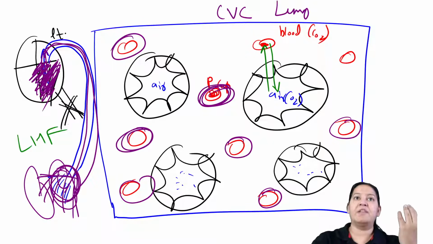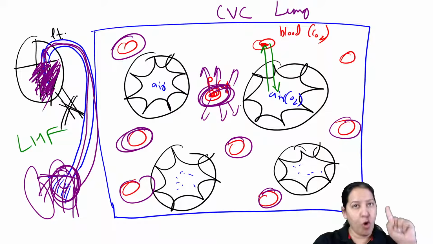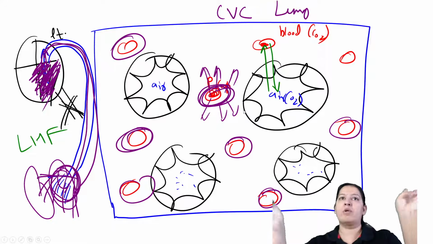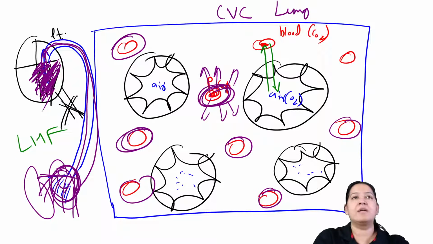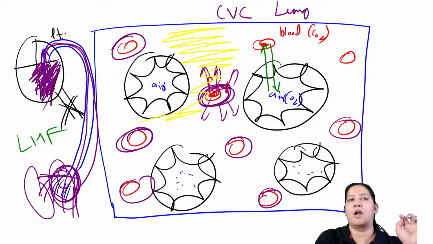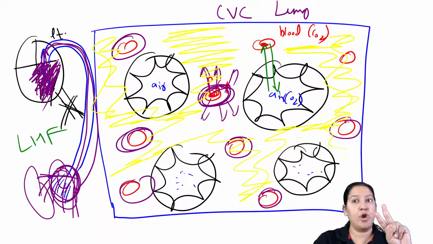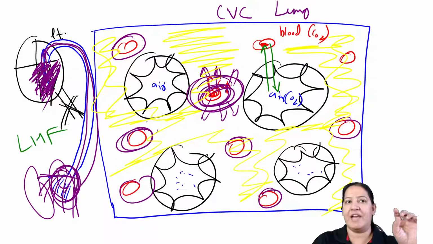Due to the dilatation, the fluid will come out. Yesterday we studied edema. If you remember, more blood in the capillary, more water in the capillary, more hydrostatic pressure. So the fluid will come out and gather in the interstitial space. Please appreciate the interstitial space. The background I am drawing in yellow color. So it is edema. All the background is having edema. That is the second change from the normal. It is not normal. Now I'm drawing the slide of CVC lung. In the CVC lung, first I have done the dilatation of the capillaries. So the capillaries got dilated. Number one.